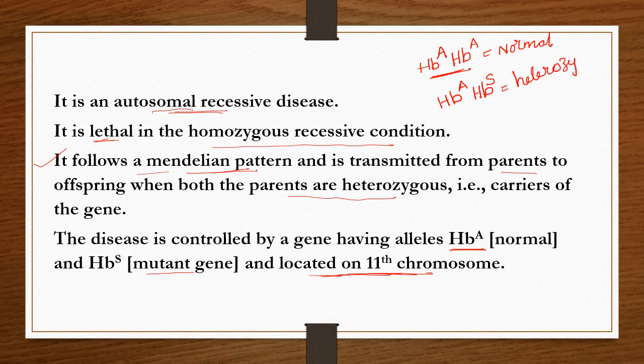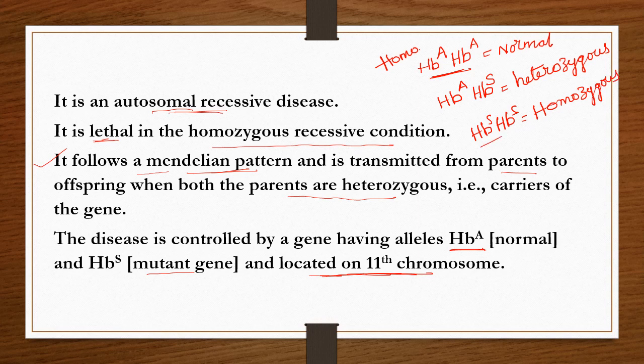is heterozygous. Here normal is homozygous, and HbS HbS is again homozygous.